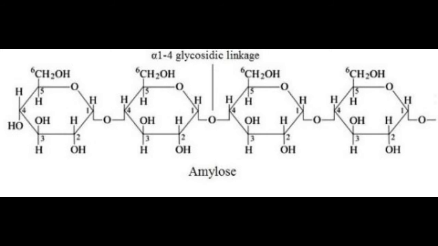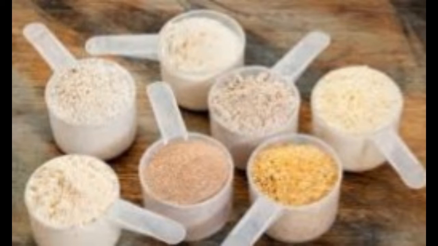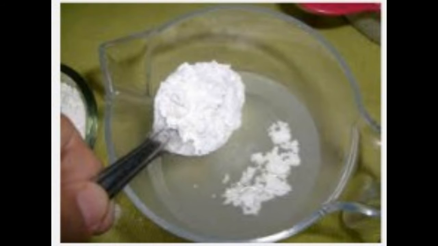Amylose is the second component of starch. It is a linear chain composed of hundreds to thousands of glucose molecules. It is water soluble and makes up around 20 to 25% of the starch. Its formula is C6H10O5 times N. Amylose is important in plant energy storage. Wheat, maize, rice, barley and potato have high amylose starch, HAS. HAS means high amylose starch.